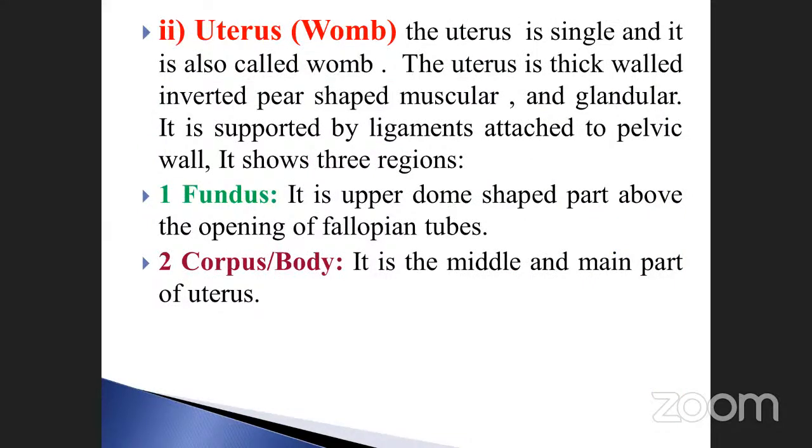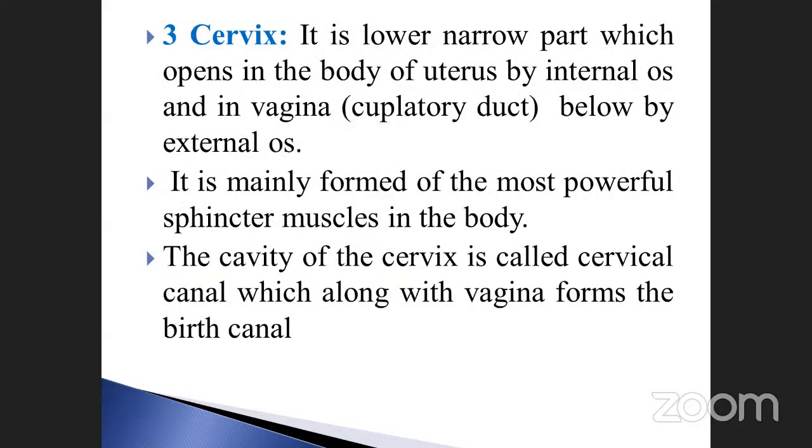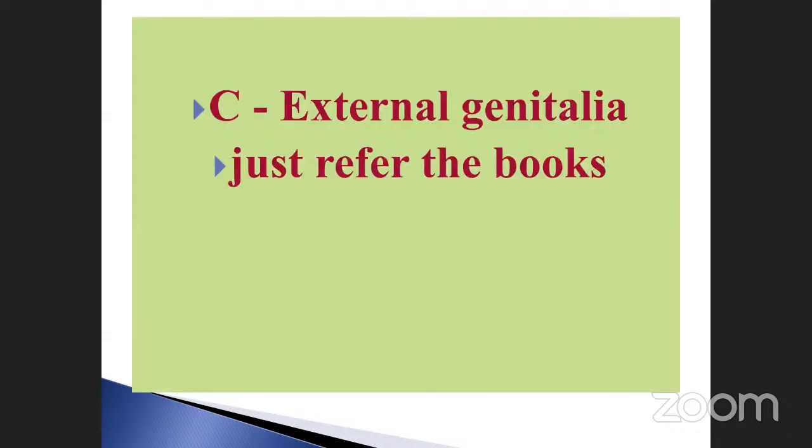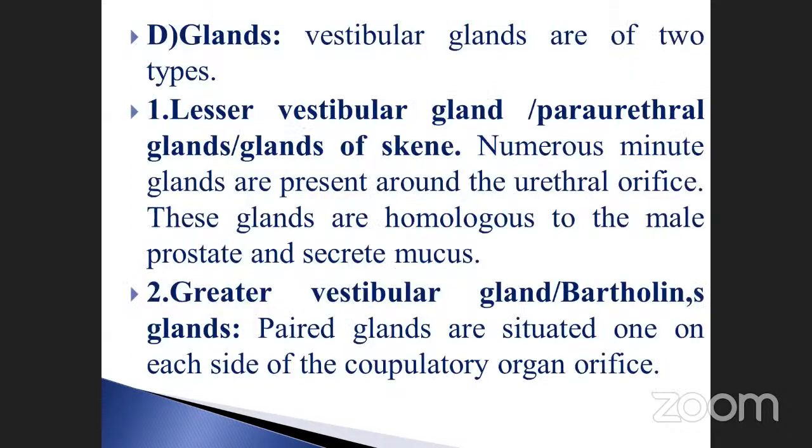The uterus also has two parts, the fundus and the corpus, the body. The upper dome-shaped structure is called the fundus, and the corpus is the middle and main part of the uterus. The cervix is also very, very important. This is also connected with the copulatory organ. And then the external genitalia, and what glands are present in it.